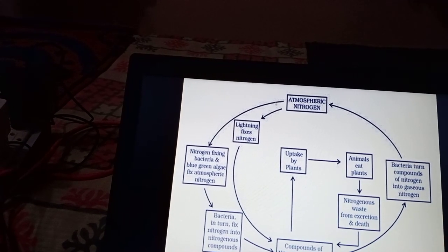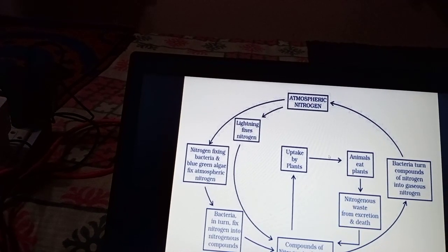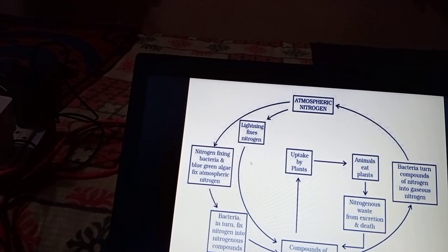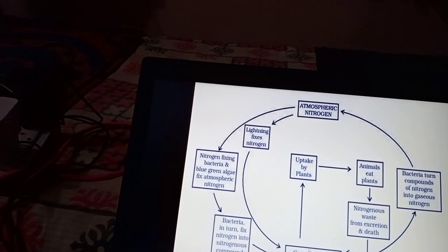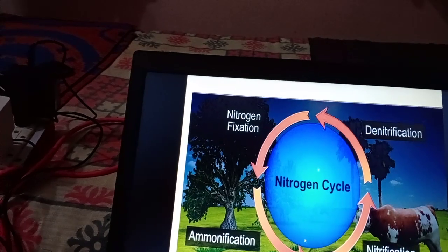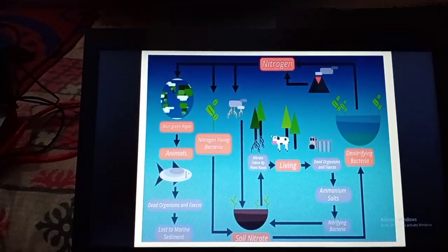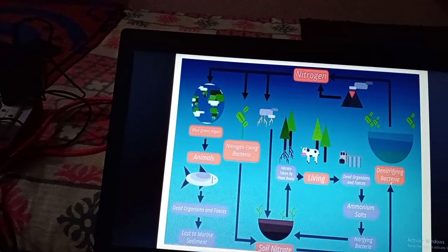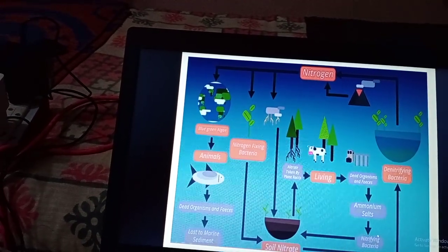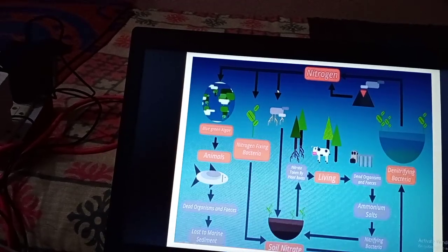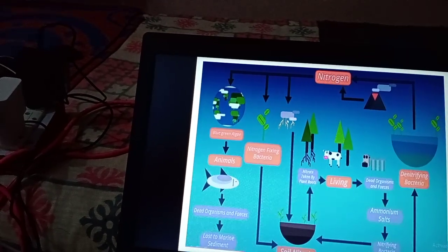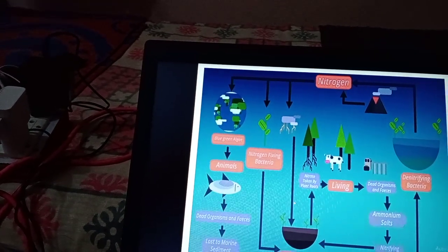So the cycle is completed. Here I forgot to say about the nitrogen fixing through lightning. So this is nitrogen fixing by lightning. This is in pictorial form. Nitrogen in the atmosphere, during lightning, is converted into nitrates and becomes part of the soil.